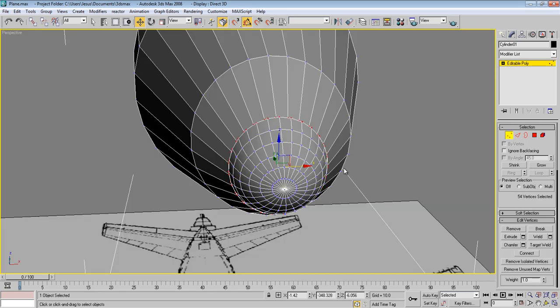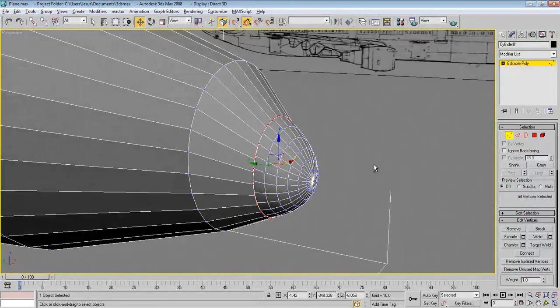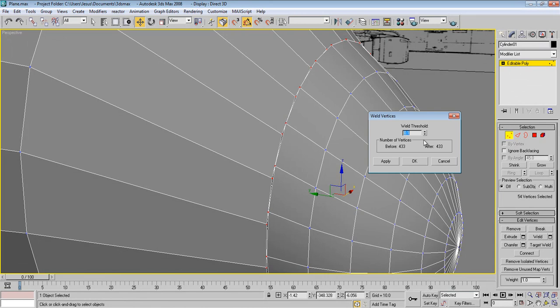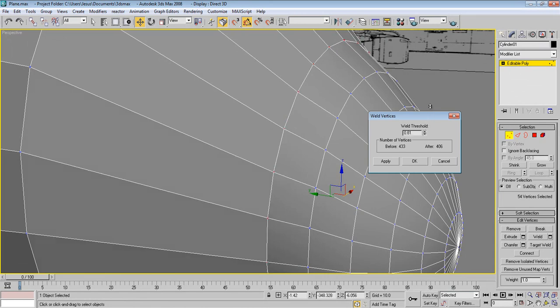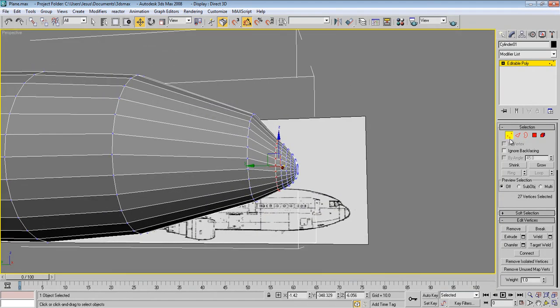Now choose these vertices and weld and just increase this amount till they are welding together like this, and now we're good to go.